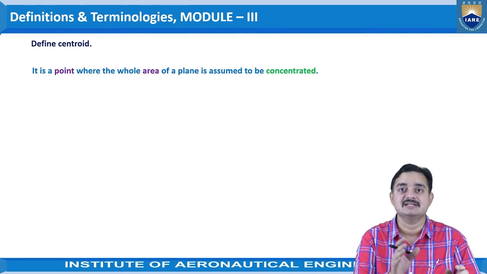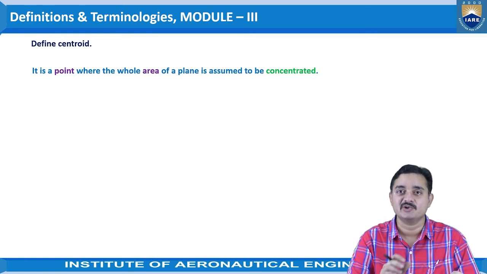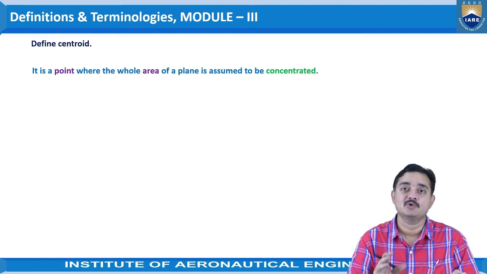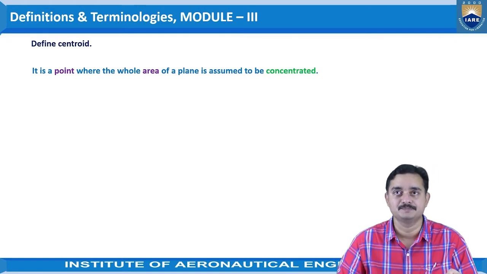Center of gravity is considered for mass, that is a three-dimensional object, whereas centroid is considered for a two-dimensional plane. The centroid is a point where the whole area of the plane is assumed to be concentrated, whereas for center of gravity, it is the point where the total mass of the body or object is assumed to be concentrated. That is the slight difference between these two.